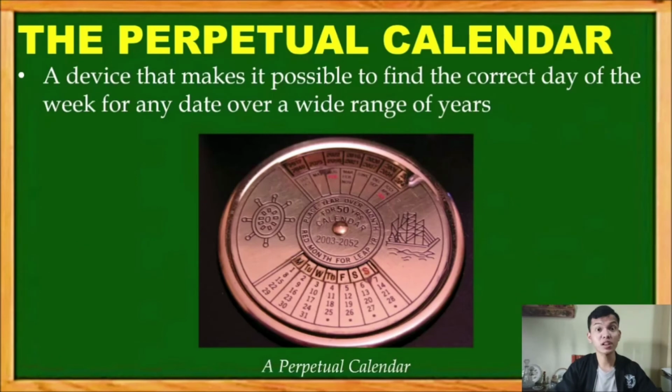So, what's a perpetual calendar? A perpetual calendar is a device that makes it possible to find the correct day of the week for any date over a wide range of years. So it's not actually perpetual per se, but it is a calendar for a very wide range of years. In this picture, the calendar can give an accurate day and date for 50 years, from 2003 until 2052.